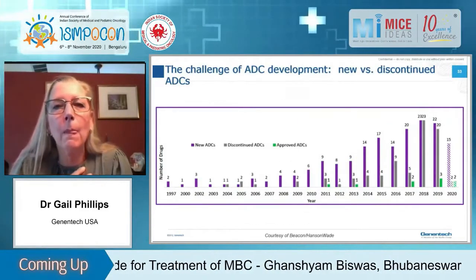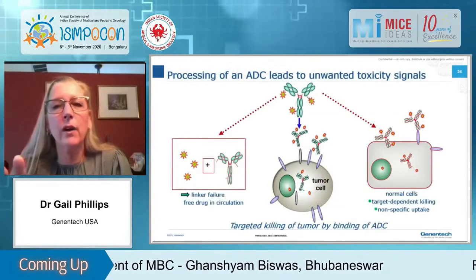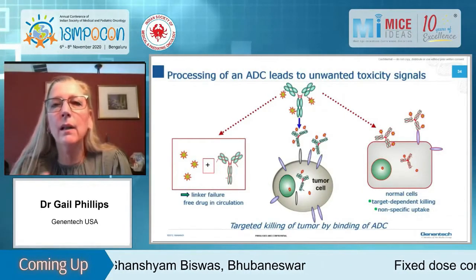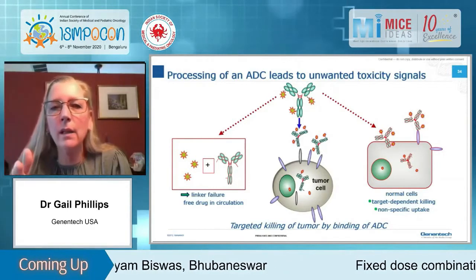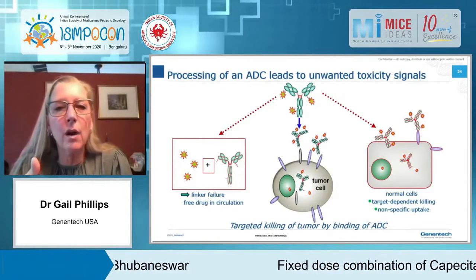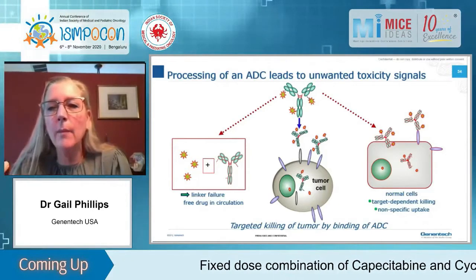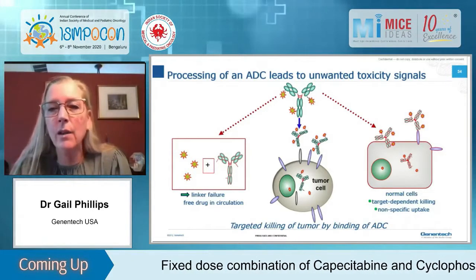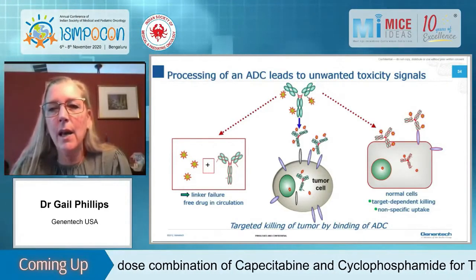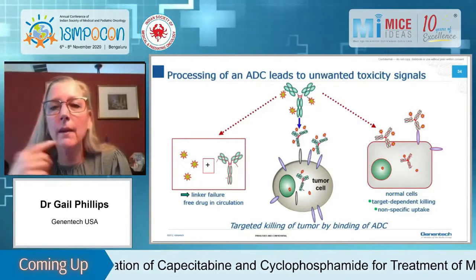Next slide. And 2 more, there we go. And so I just want to show this very quickly, that we think that the primary problem with this is that the ADC processing leads to unwanted toxicity signals. So ideally you get binding to your tumor cell and you get tumor cell killing. But if you have a labile linker, which is shown on the left, you get free drug in the circulation. And on the right depicts uptake into normal cells. This happens with every ADC. There are lots of normal cells that will non-specifically take up antibodies and ADCs. And so you can get target independent toxicities, which is very, very difficult to control. Next slide.